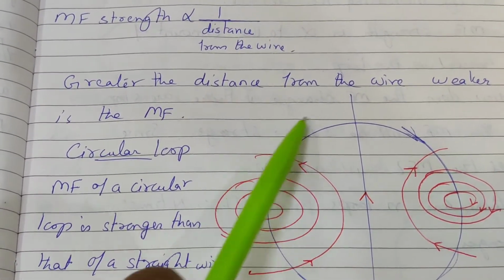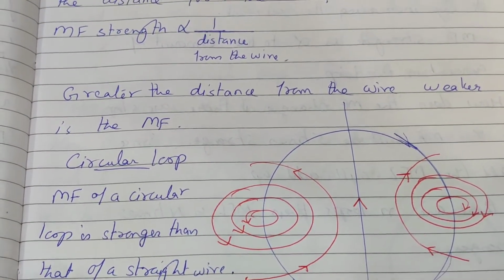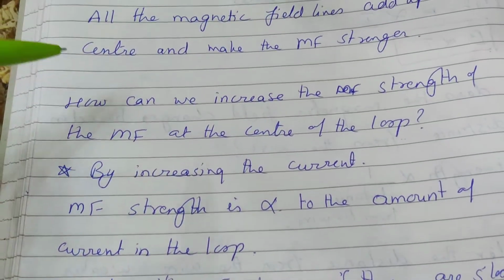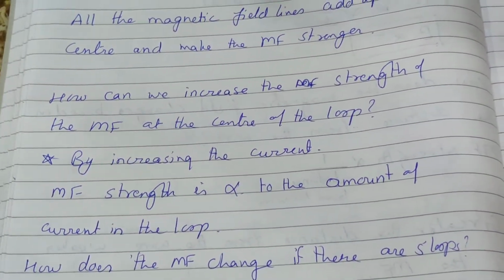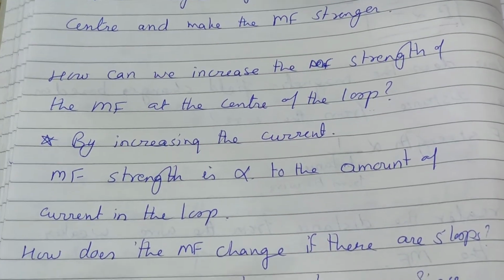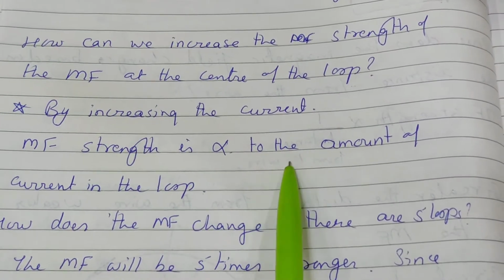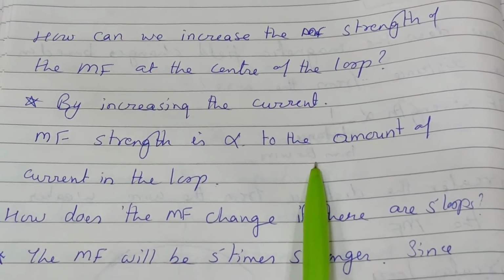The sum of the magnetic fields around the circular loop makes it stronger. So next, how can we increase the strength of magnetic field at the center of the loop? By increasing the current. We know that magnetic field is directly proportional to the amount of current in the loop.